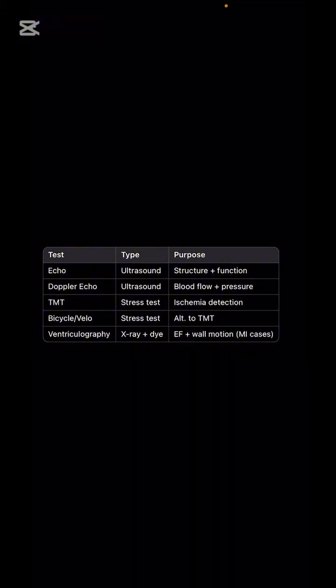Echo is used for structure and function of the heart. Doppler echo is used for the blood flow as well as the pressure in the heart. TMT test, treadmill test, is used for ischemia detection. Bicycle or velo ergometry is used as an alternative to the TMT test. The patient who cannot run, we will ask them to ride the bicycle. Ventriculography will show the ejection fraction plus the wall motion. So we have covered all of these things in the investigation portion, so do not forget about them.